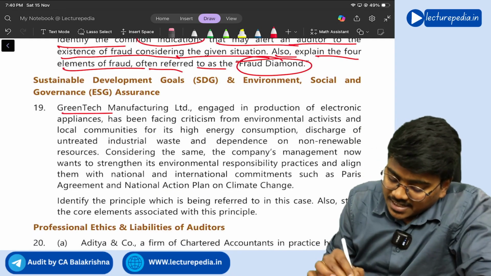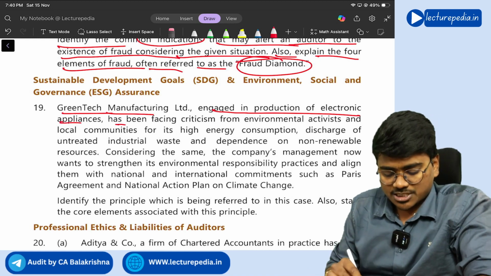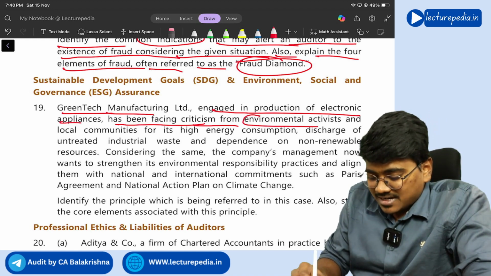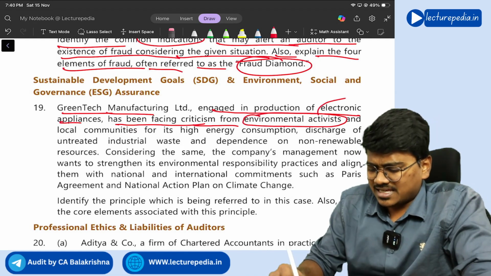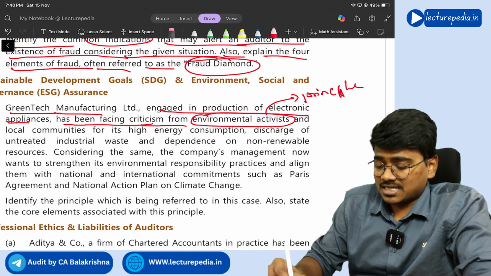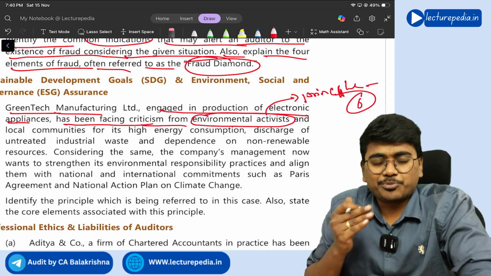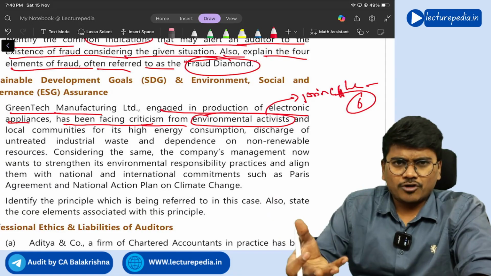Next, Green Tech Manufacturing Limited, engaged in production of electronic appliances, has been facing criticism from environmental activists. Environmental activist means it looks like a principle. Which principle? From BRSR, the reporting. Principle 6, right? Protection of environment, I guess, right?